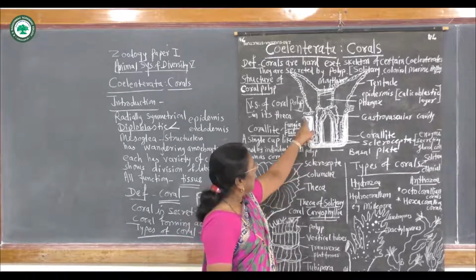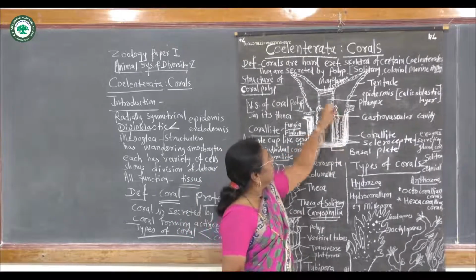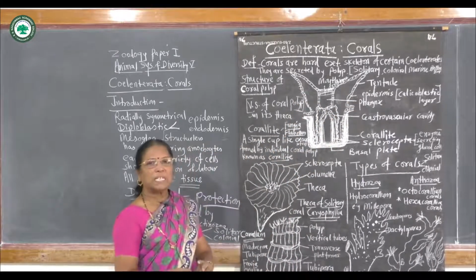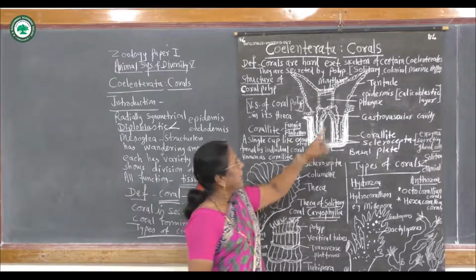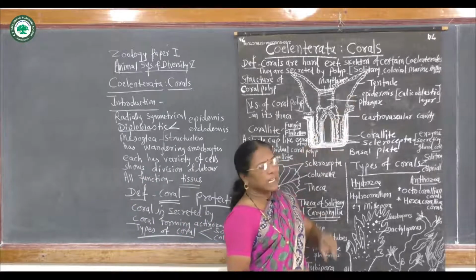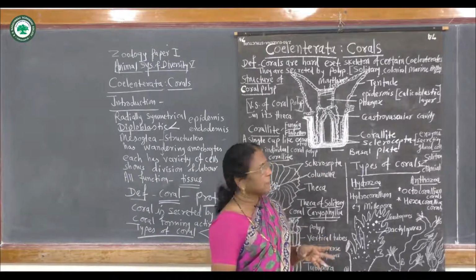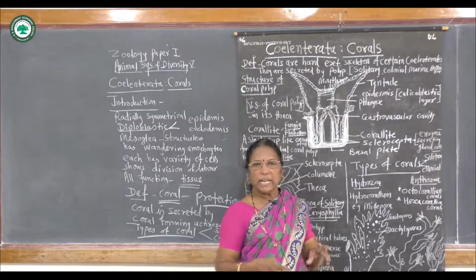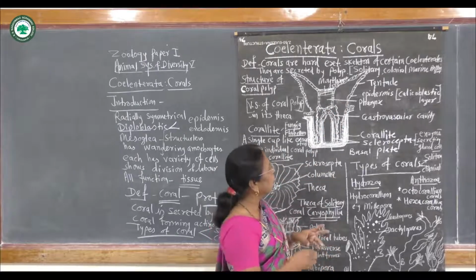This ectoderm or epidermis has a calicoblastic layer which is glandular. They secrete calcium carbonate deposition, which they take from the surrounding water.